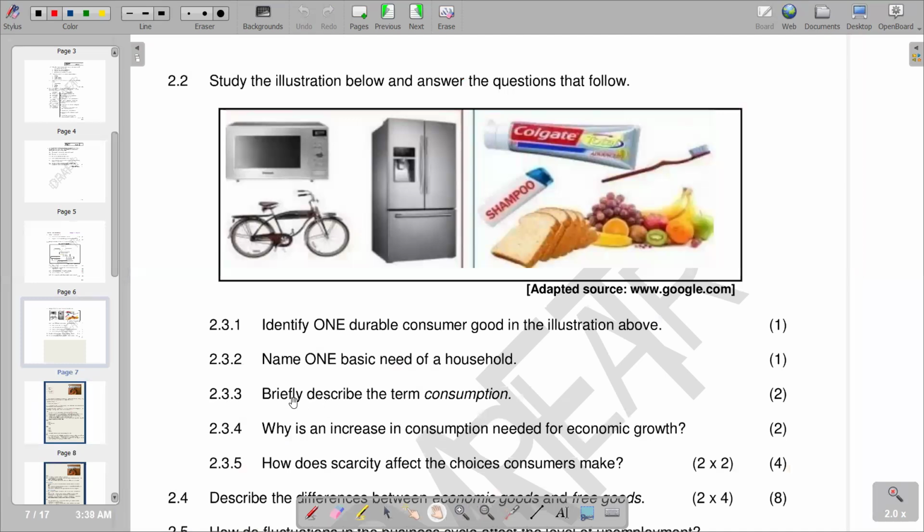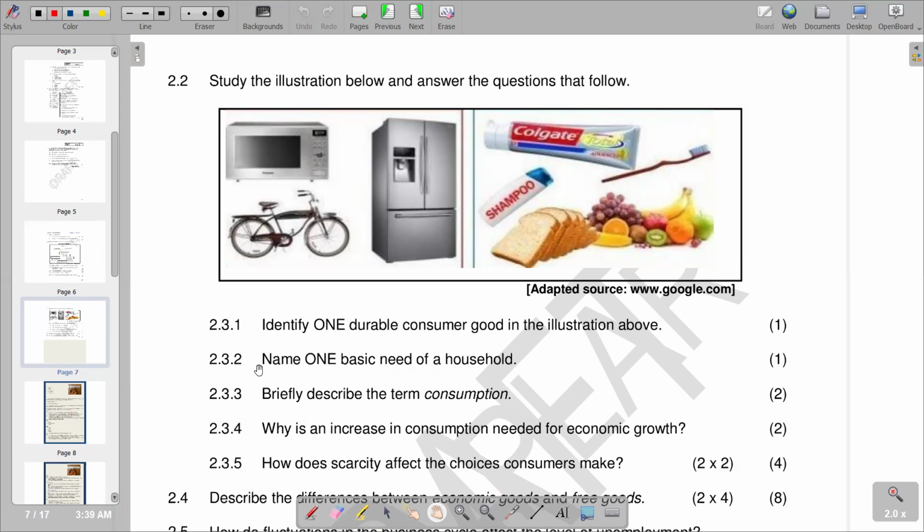When we go to the next part, it says briefly describe the term consumption. We know that consumption is the act of using a resource. Whenever we are using a resource, we are consuming it, or we can say it's the act of using or eating or drinking something. So the explanation of consumption goes beyond eating or drinking. It can also go to the aspect of using. When we use a certain product, you are consuming it. So it doesn't only include eating or drinking, it can also include using.